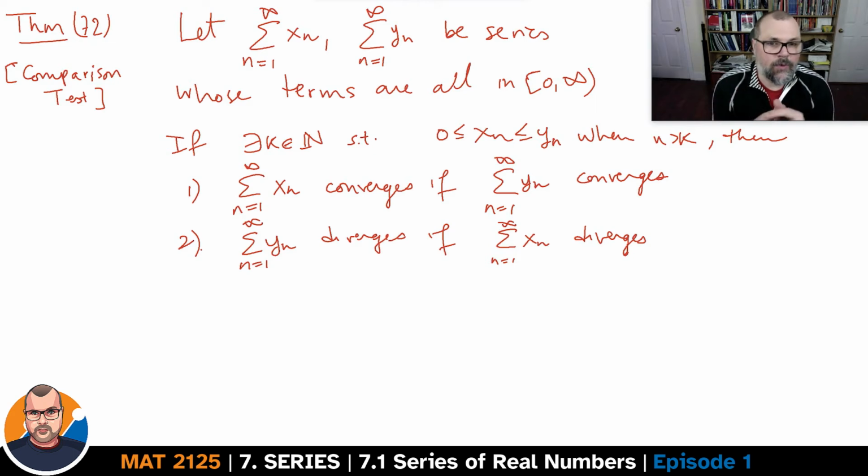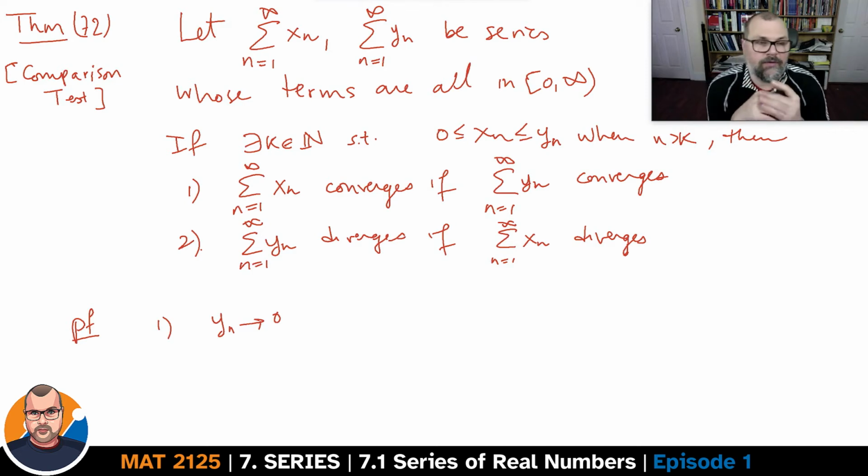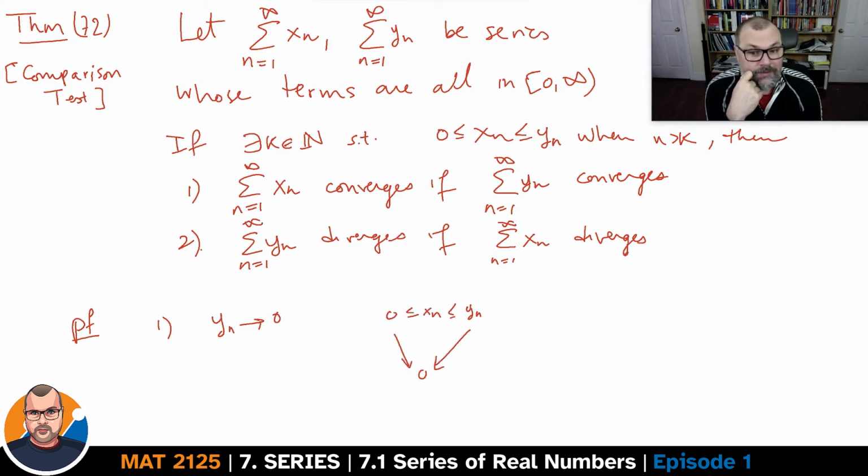Does this make sense? Well, in order for this series yn to converge, the yns have to go to 0. Now, that's not sufficient. Sometimes the yns could go to 0 without the series converging, but here we know for a fact that the series of yn converges. That's what we're starting with. So the yns go to 0, and we know that the xn's are sandwiched between 0 and yn, so we know that they will eventually go to 0 as well. And the yns go to 0, and the partial sums that they build converge. You don't really have a choice, right? The xn's, their partial sums also have to converge.